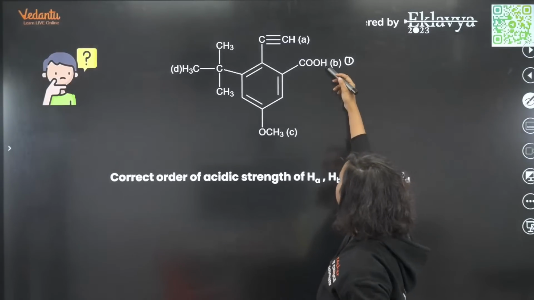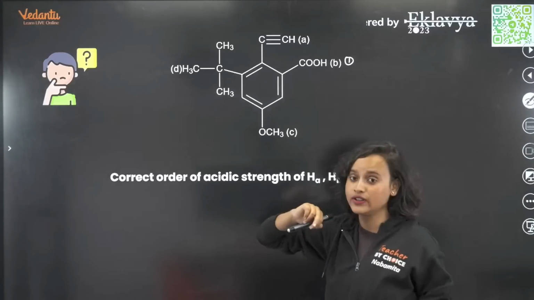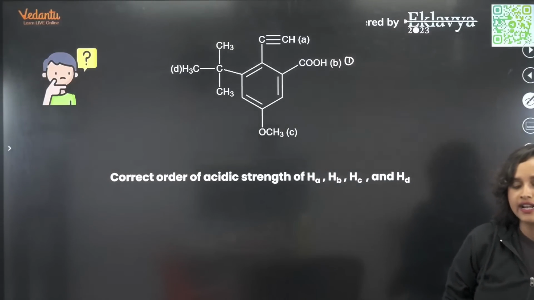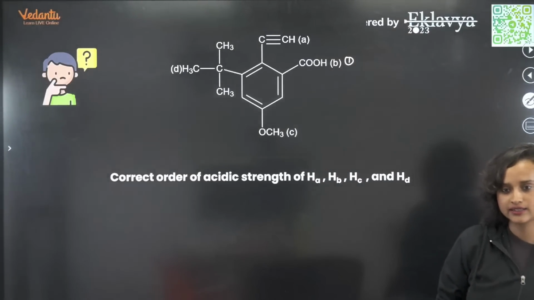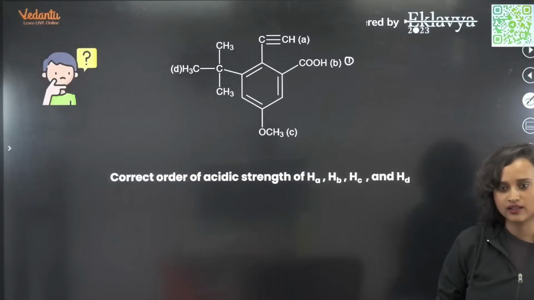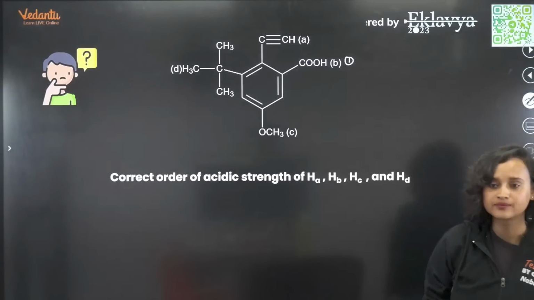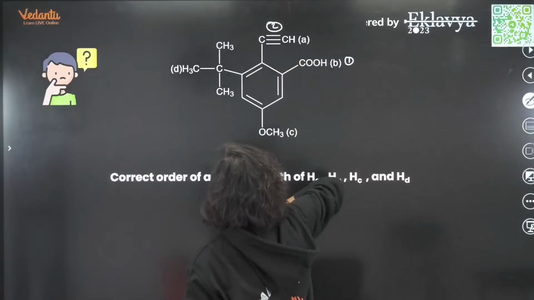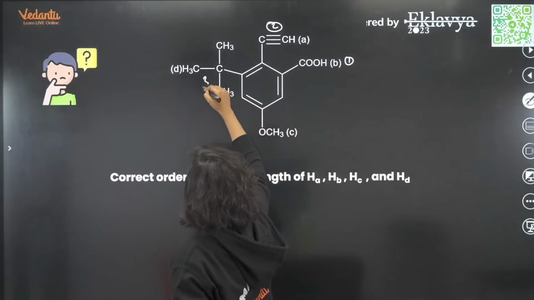Moving on. Obviously, COOH will be first. After that, what will it be? After that, what will you have? Chalo, answer. Try, guys. Try. Then it will be 2. Okay. Then it will be 3.